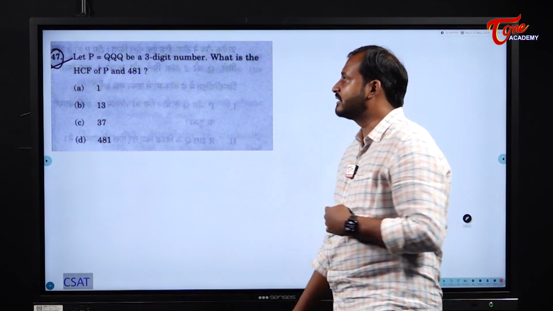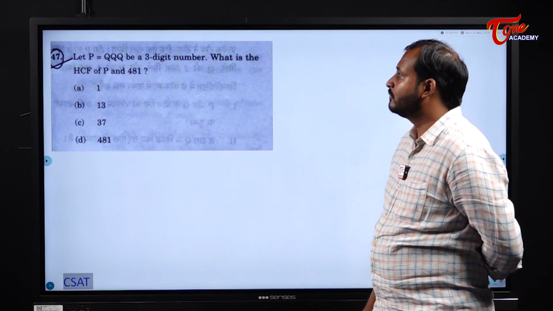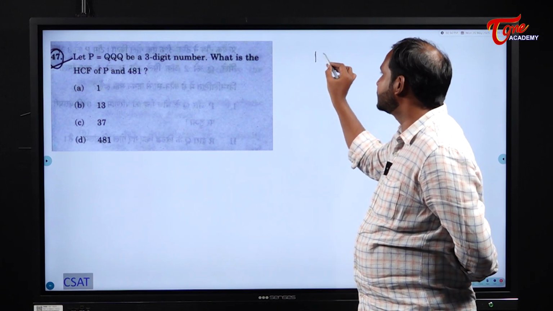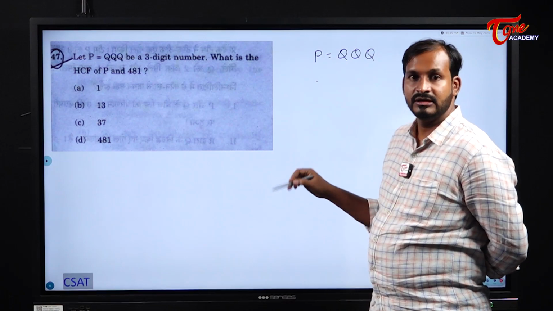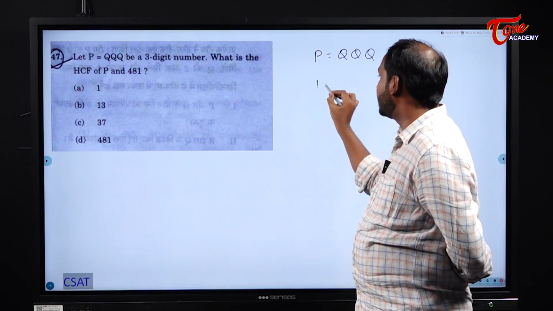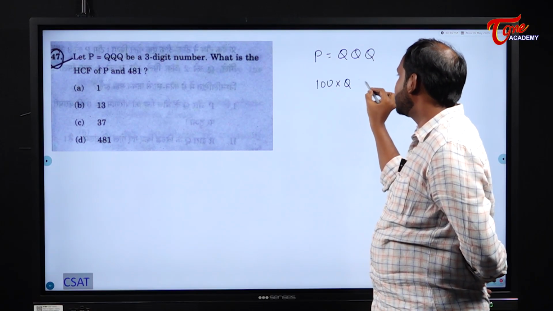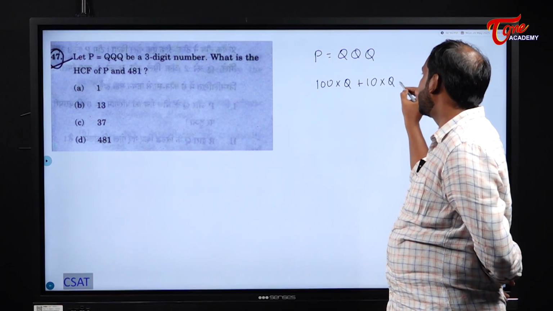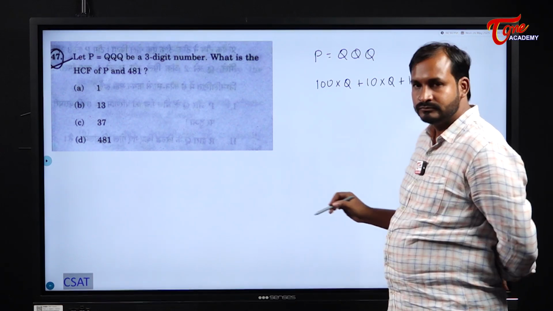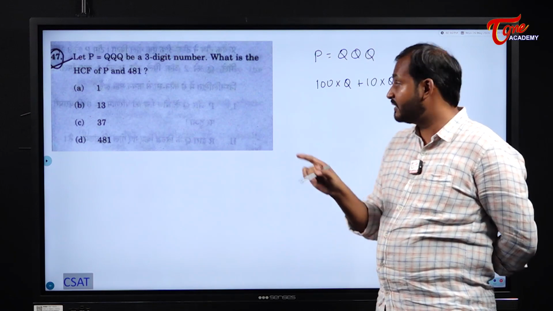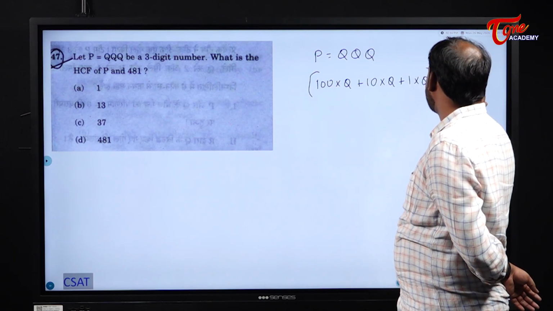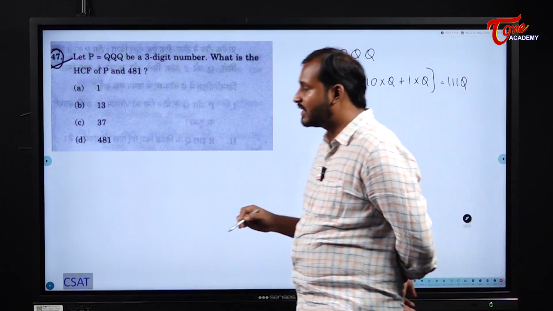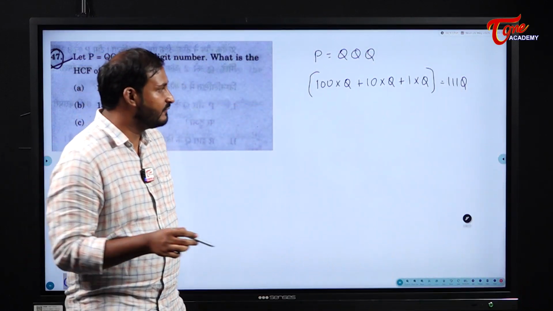Let PQR be a 3-digit number. See, students, already I told you, how will you take a 3-digit number? 100 into P plus 10 into Q plus 1 into R. While solving the case, you should always take it like this. So overall it becomes 111Q. Now they are asking us what is the HCF of this 111Q and 481.